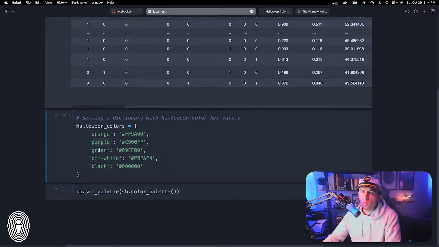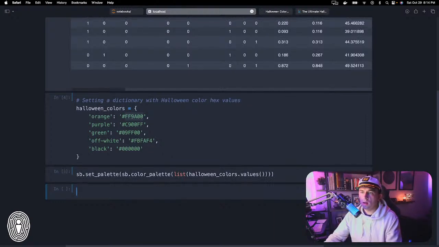The reason I use this dictionary, though I'm probably not going to use it in the rest of the stream, is that if you follow the blog post, or look at the actual Jupyter Notebook that I house everything on over on GitHub, you can see that I do use these colors to refer to specific things in specific scenarios, but I actually only need these values. So what I'm going to do is just grab the values from this dictionary: list, Halloween colors dot values. All right, so that is how we set the colors.